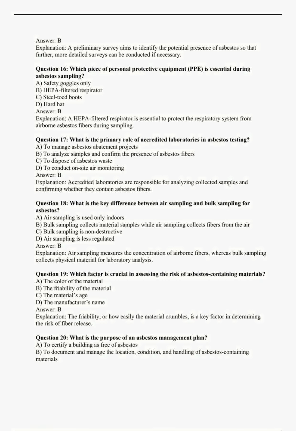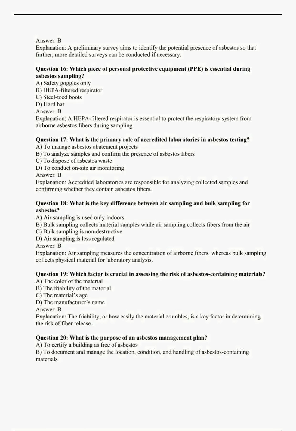Question 18. What is the key difference between air sampling and bulk sampling for asbestos? A. Air sampling is used only indoors. B. Bulk sampling collects material samples, while air sampling collects fibers from the air. C. Bulk sampling is non-destructive. D. Air sampling is less regulated. Answer B. Explanation. Air sampling measures the concentration of airborne fibers, whereas bulk sampling collects physical material for laboratory analysis.